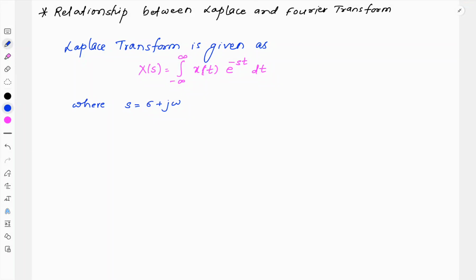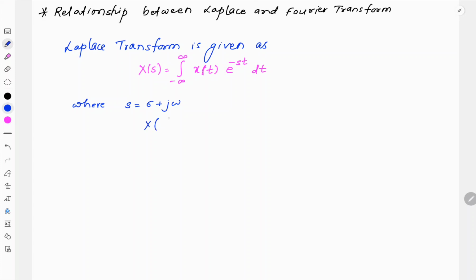In this video, we are going to study the relationship between Laplace and Fourier transform. We know that Laplace transform is given as X of s equal to integration minus infinity to plus infinity x of t into e raised to minus st dt, where s is equal to sigma plus j omega, real plus imaginary terms. Now, let us substitute this value in the equation of Fourier transform.